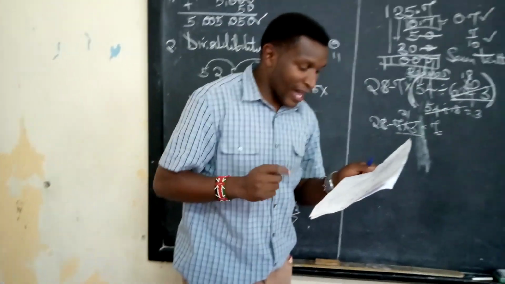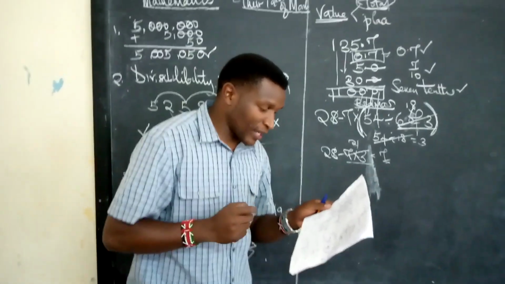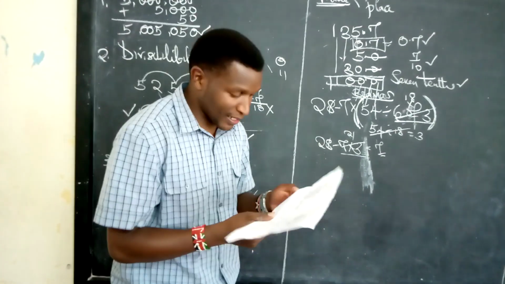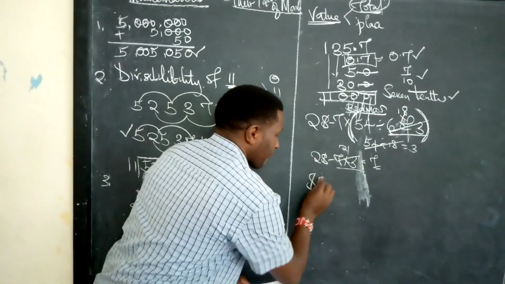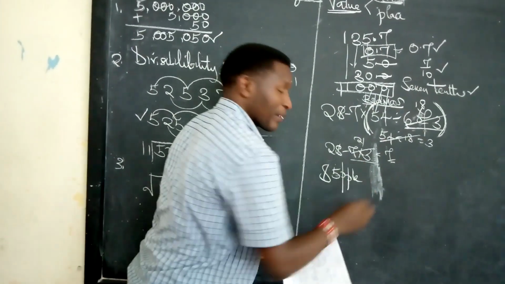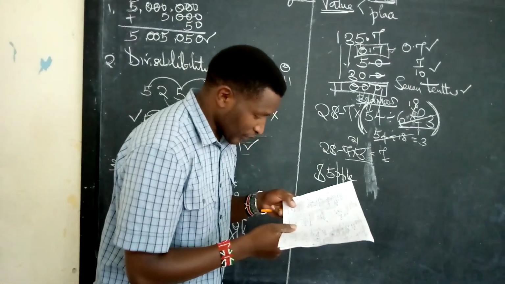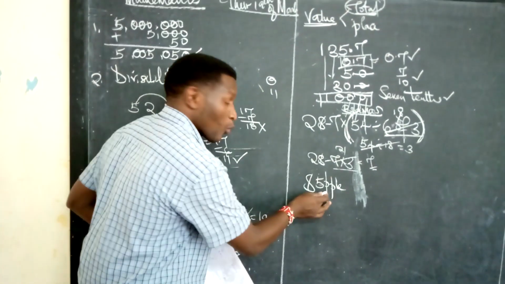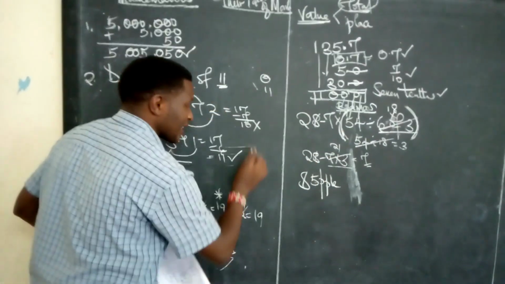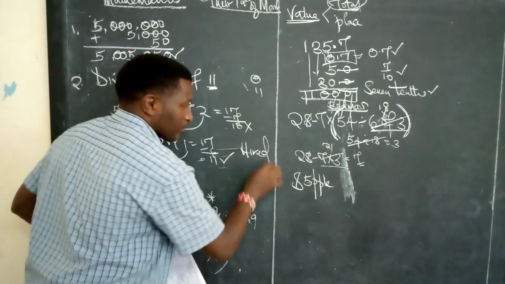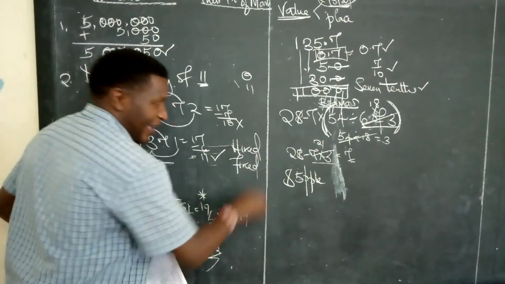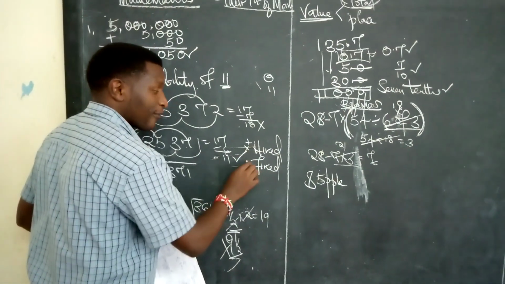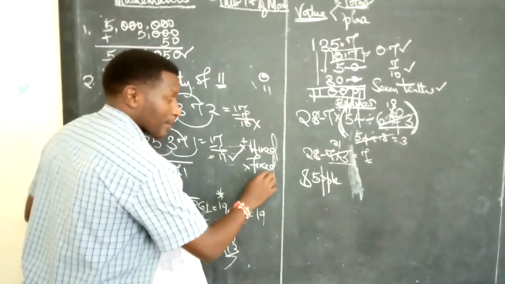85 people were hired to pick coffee in a certain coffee plantation. We call this indirect proportion. 85 people. They could be men, they could be women. We don't know. They were hired to. However, 5 of them did not turn up. Remember, we are using this word, hired, and we're using the word fired. Be careful with these two words. When we hire, we add more. When we fire, we send away, and the number reduces.